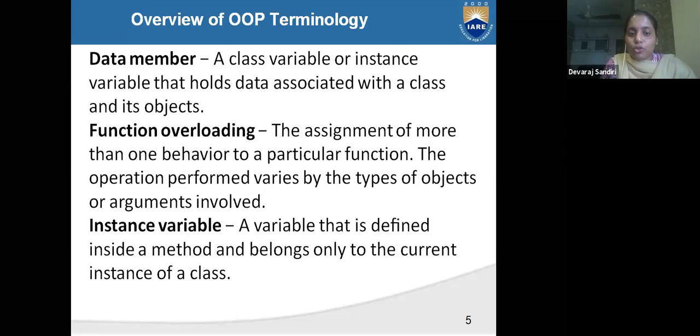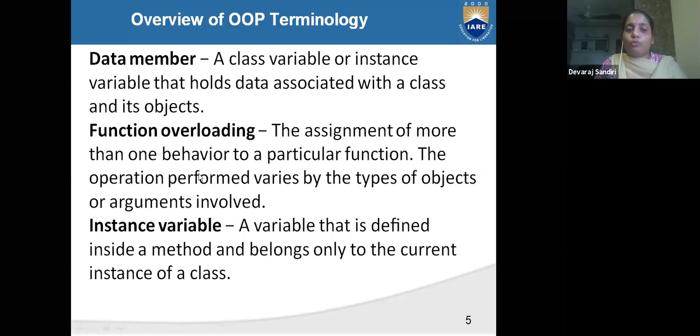What is function overloading? I will explain that afterwards, because it is not needed now. Function overloading is nothing but the assignment of more than one behavior. If a function is overloaded, that is called function overloading. In general, when we write the program, at that time we will get to know what function overloading is.